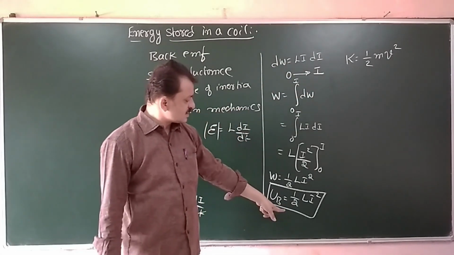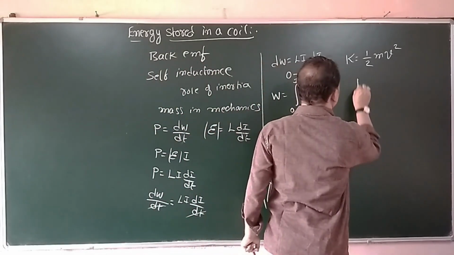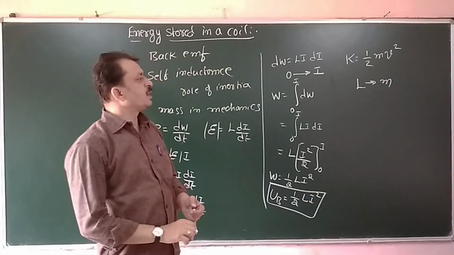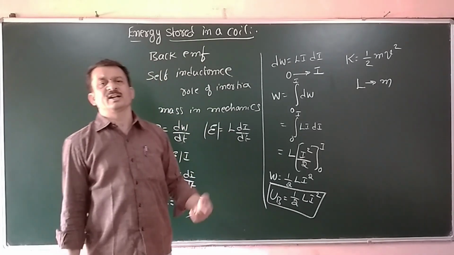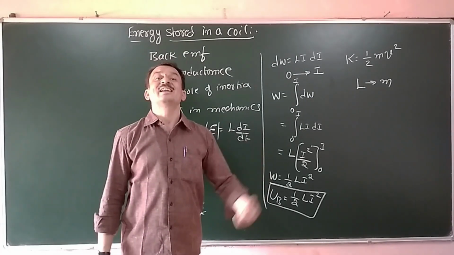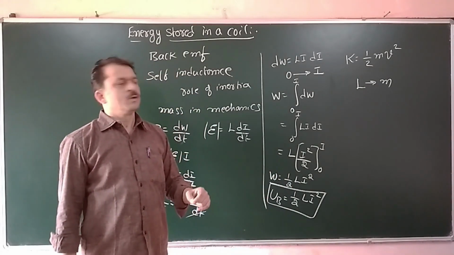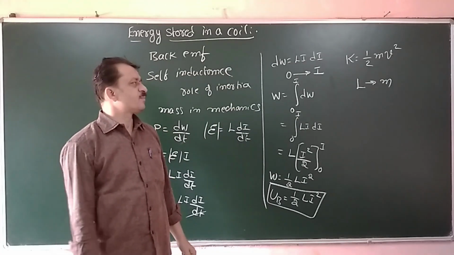Now these two expressions resemble each other. Therefore, the self-inductance is equivalent to mass in mechanics. Therefore, self-inductance plays the role of electrical inertia as mass plays the role of mechanical inertia in mechanics.